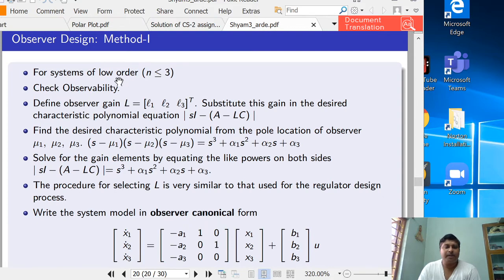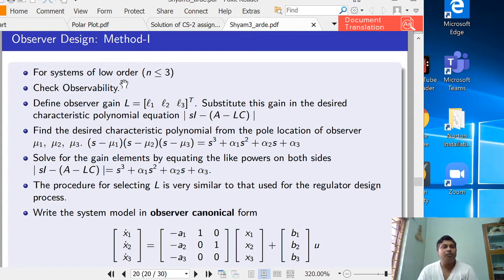If you have a low order system, that is, if you assume that you have a system whose order is less than or equal to 3, and if you want to design the full order observer for that system, full order observer means if the order of the system is 3, you want to design an observer of order 3 because you want to observe the 3 states of the system.